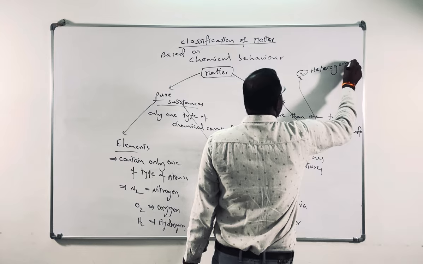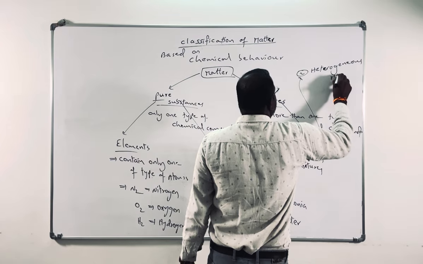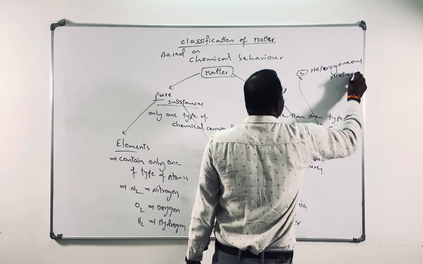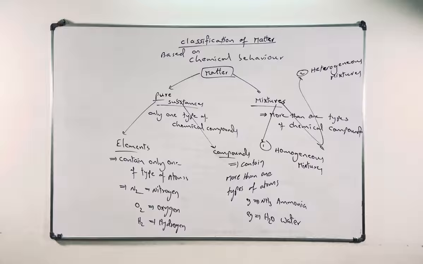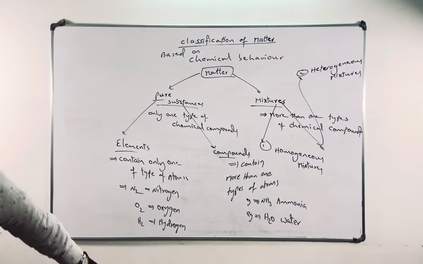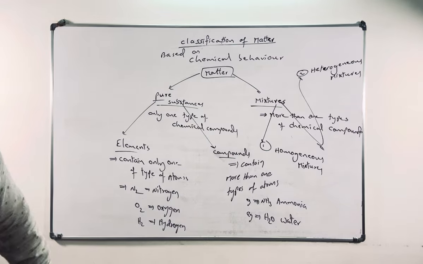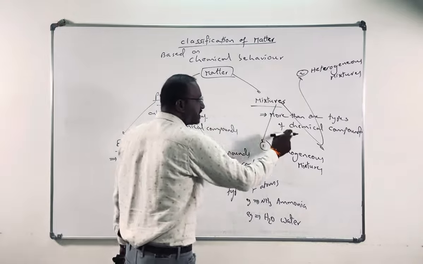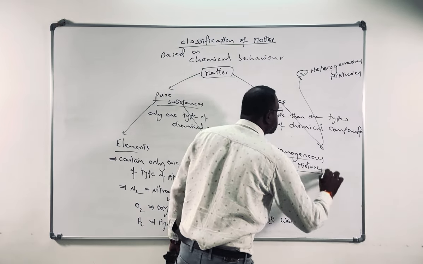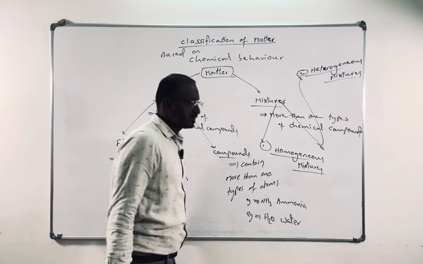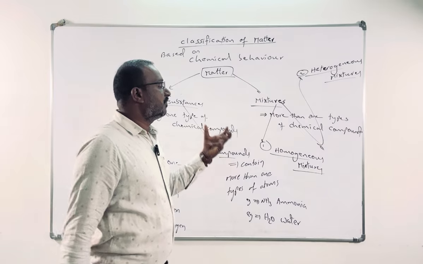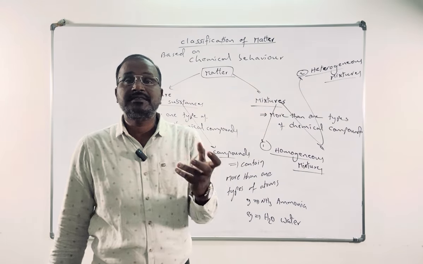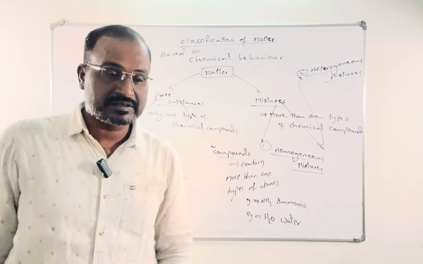We can divide mixtures into two types: homogeneous mixtures and heterogeneous mixtures. What is the meaning of a homogeneous mixture, and what is the difference between a homogeneous mixture and a heterogeneous mixture?